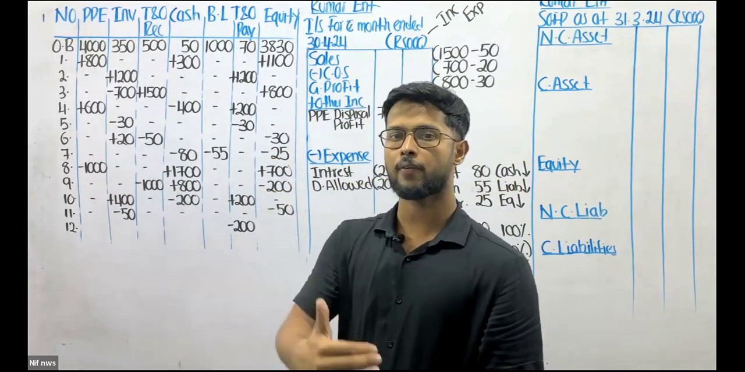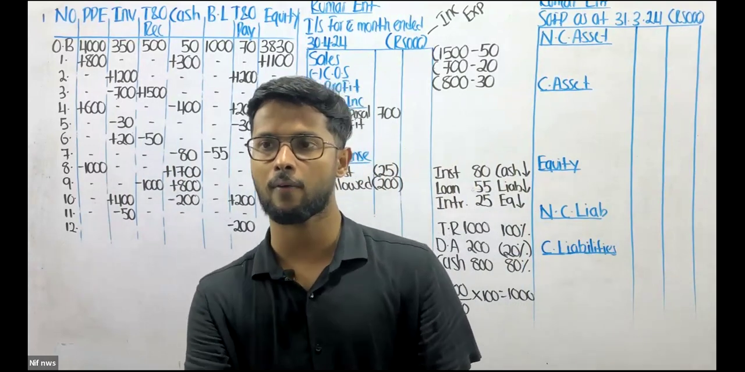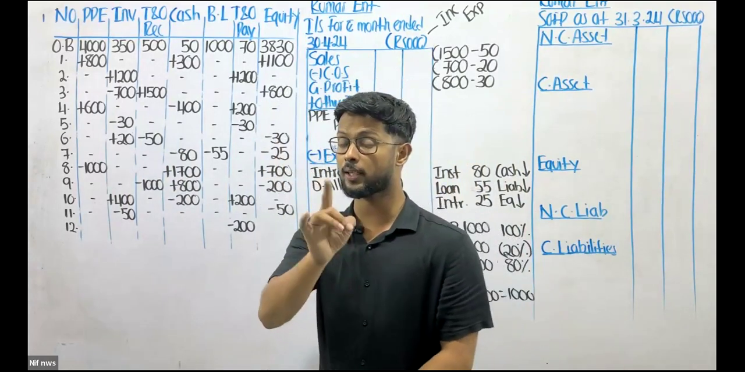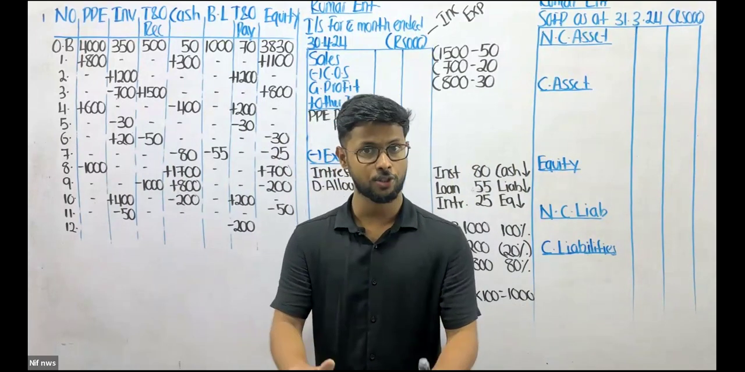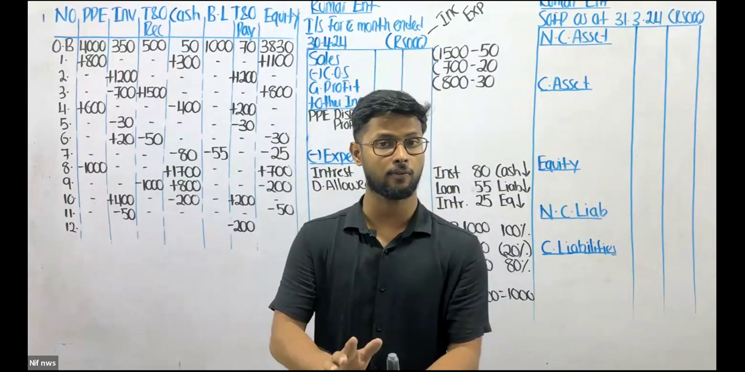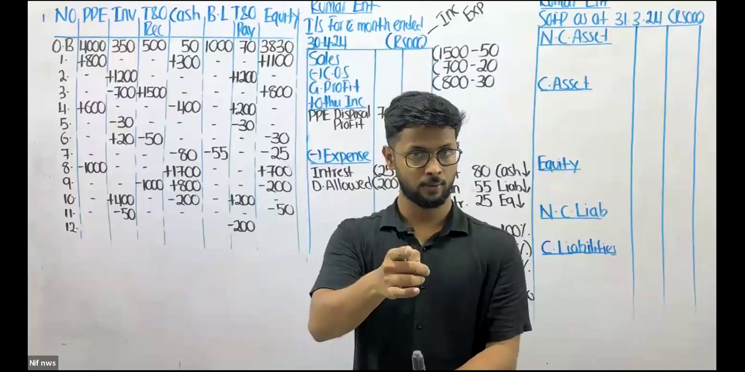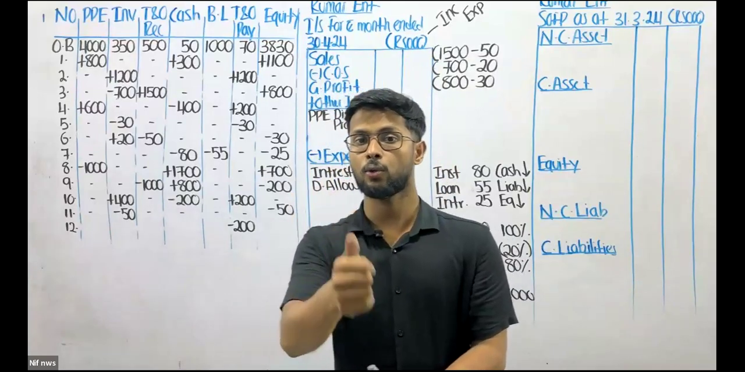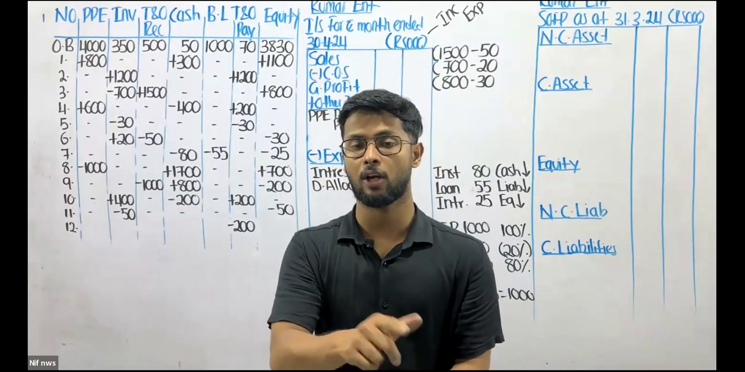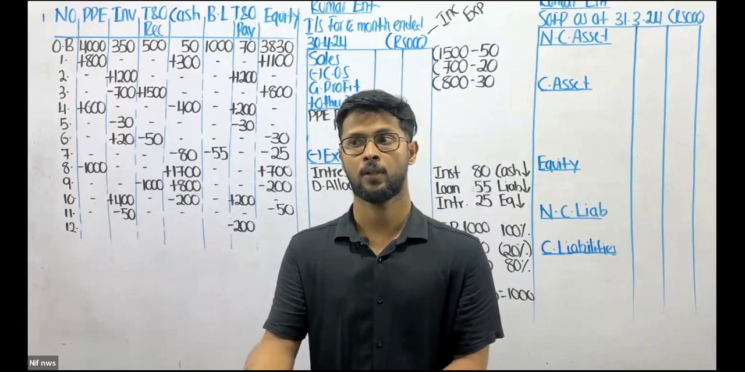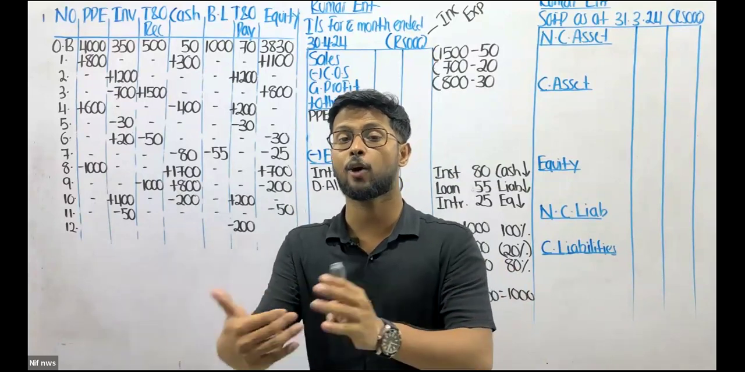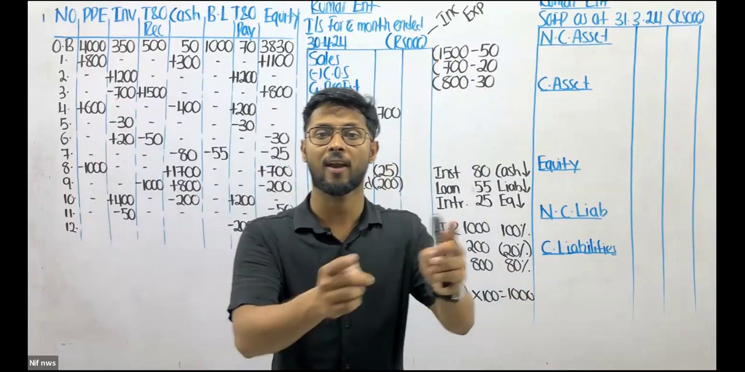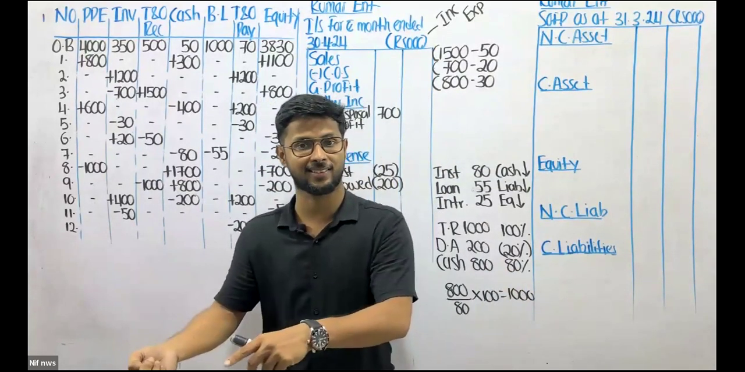But answer me. Are we using the cash of the business or are we using the cash of the owner? We are using the cash of the owner. Hold your horses. Do not jump the gun. Just listen to me very carefully. We are not using the cash of the business. Rather, we are using the cash of the owner. So it is not the business that is settling this trade payable. It is basically the owner who's settling this trade payable on behalf of the business.